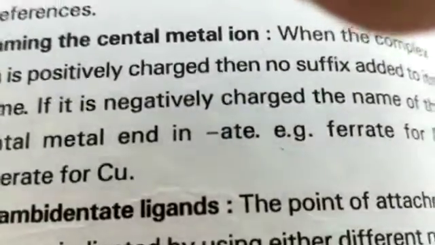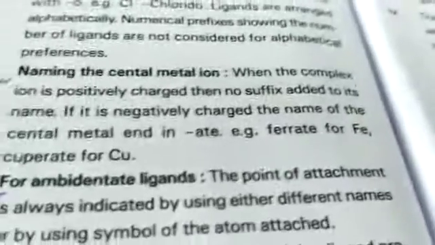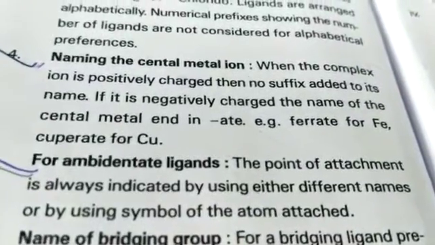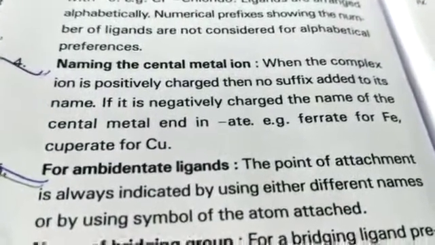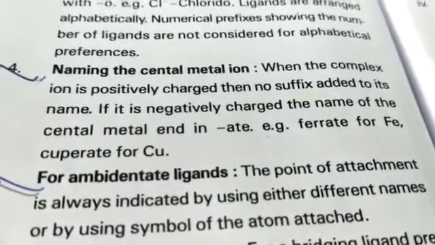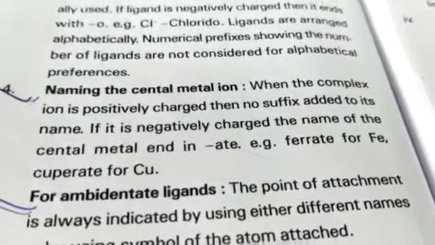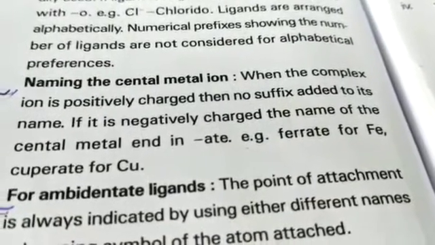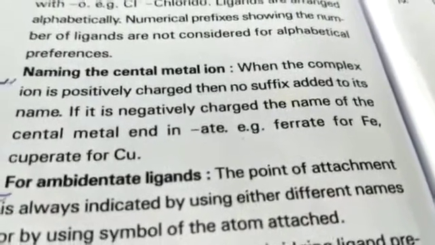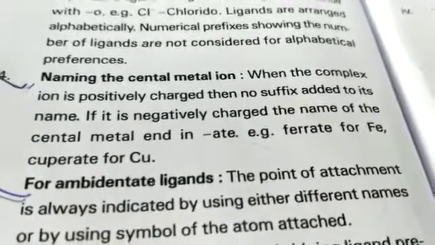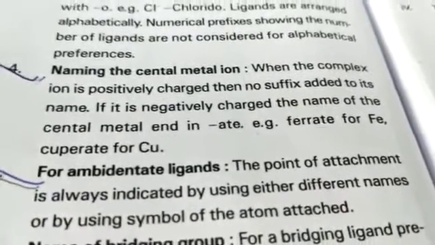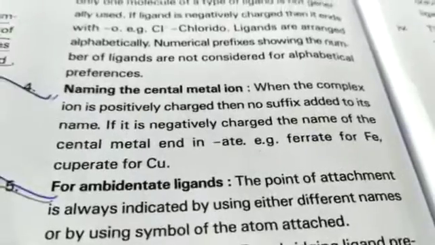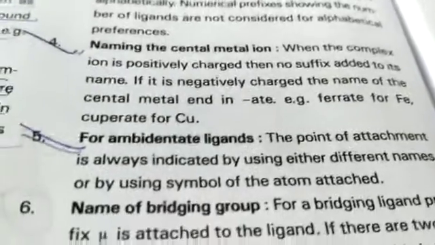Naming of central metal ion. When the complex ion is positively charged, then no suffix is added to its name. But if negatively charged, the name of the central metal ends in ate. For example, iron becomes ferrate, copper cuprate, gold aurate, silver argentate.